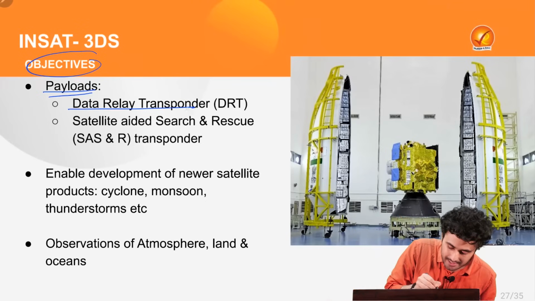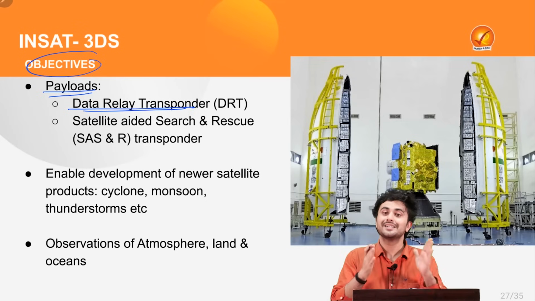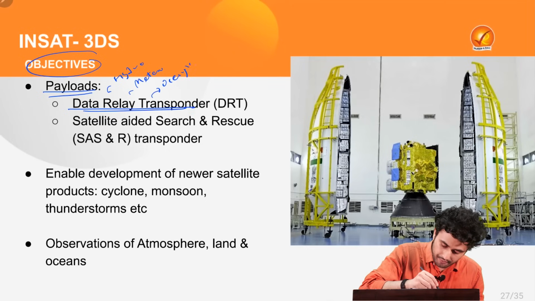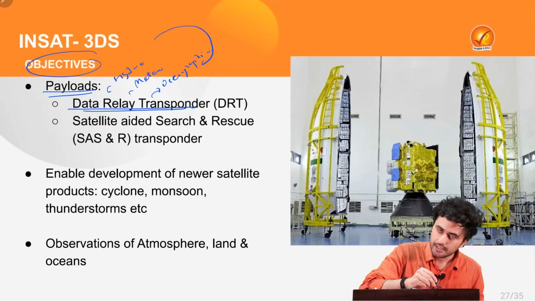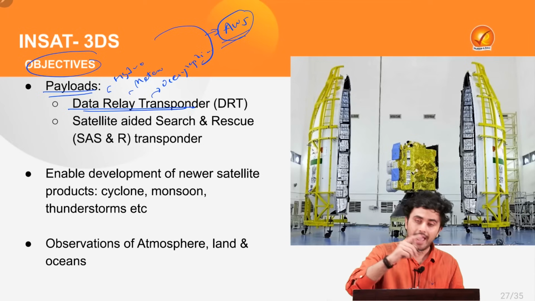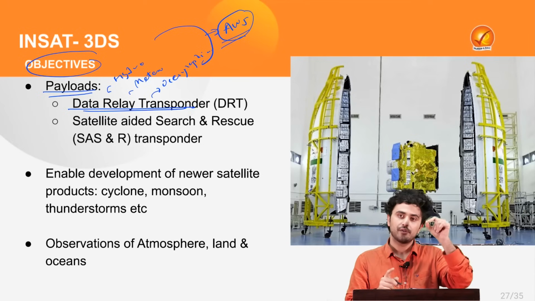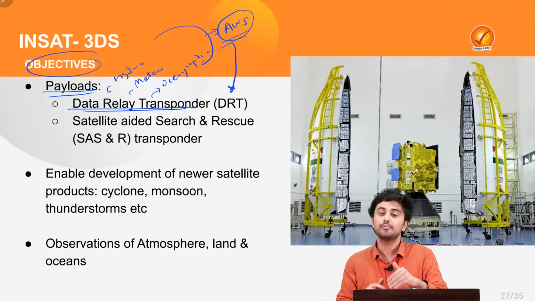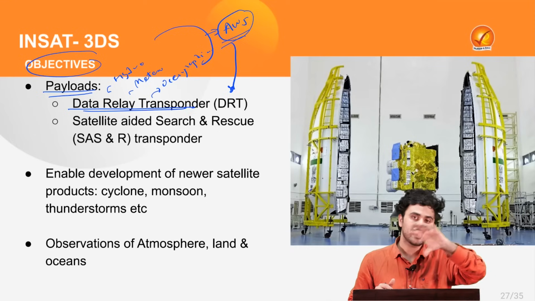The first is the Data Relay Transponder or DRT, through which various kinds of data such as hydrological data, meteorological data, as well as oceanographic data will be collected by AWS, or Automatic Weather Stations, and all those data will be sent back to the satellite, which will ultimately help improve its capability to predict various kinds of weather